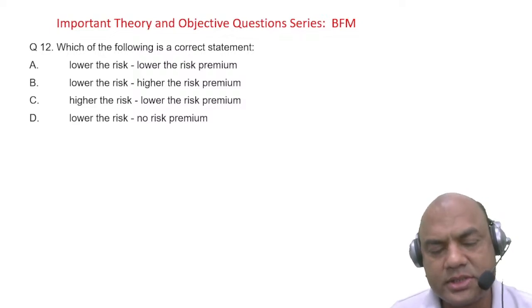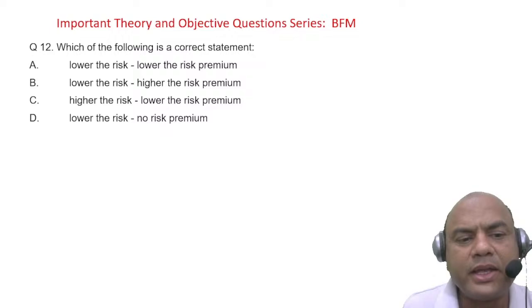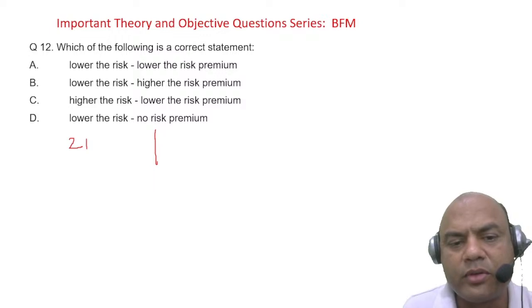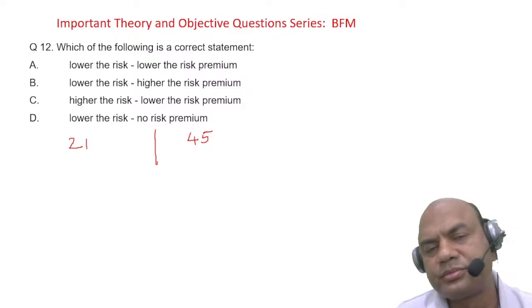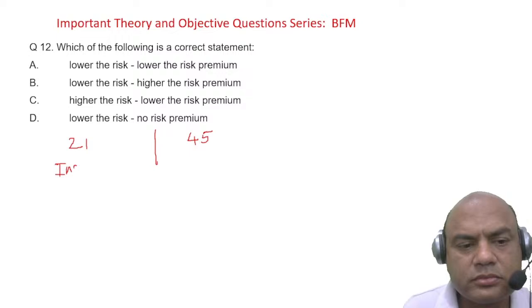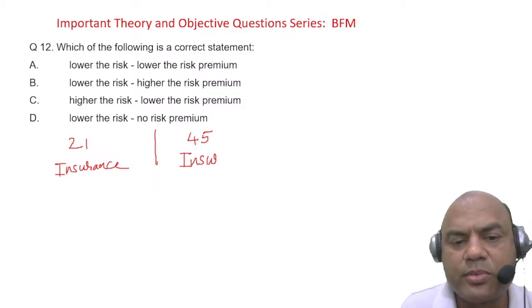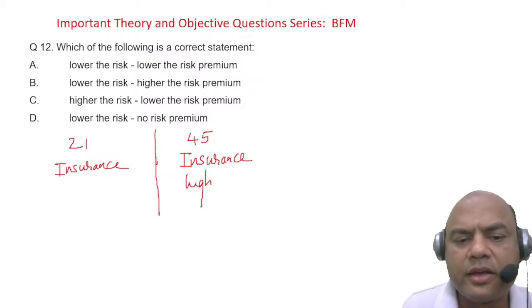Suppose you buy insurance at the age of, let's say, 21, or you buy insurance at the age of 45. Which premium will be higher? I'll write insurance over here. Same insurance, I'm buying at 21 age or 45 age. Which insurance premium will be higher? Of course, this will be higher, right? This high. This will be low.